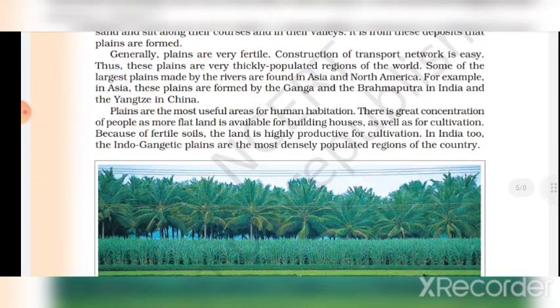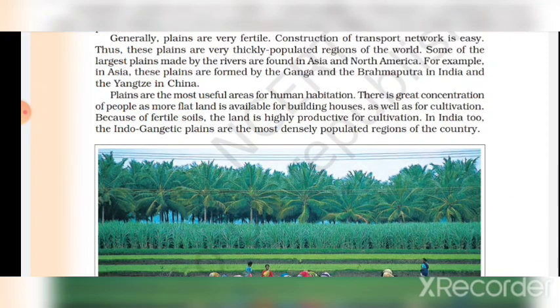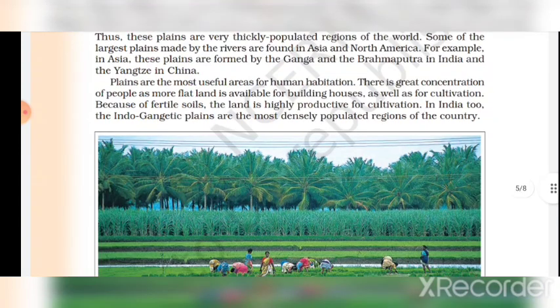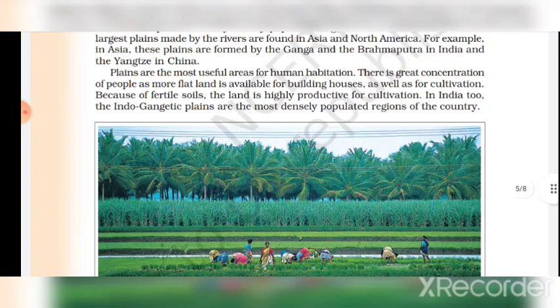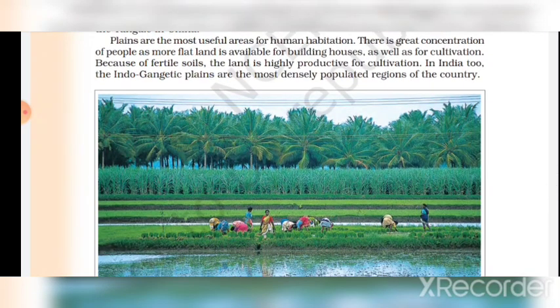Generally, plains are very fertile. Construction of transport networks is easy. Thus, these plains are very thickly populated regions of the world. Some of the largest plains made by the rivers are found in Asia and North America. For example, in Asia, these plains are formed by the Ganga and the Brahmaputra in India, and the Hwang Ho and Yangtze in China. Plains are the most useful areas for human habitation.